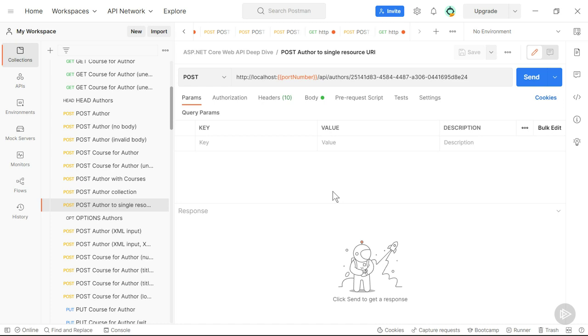Well, let's imagine we would allow posting to the URI you see on screen here. It's a URI that contains an ID of an author. While post is used for creating resources, the ID part of the URI signifies a mistake. Currently, it's our server that is responsible for creating the resource URI and not the consumer of the API.